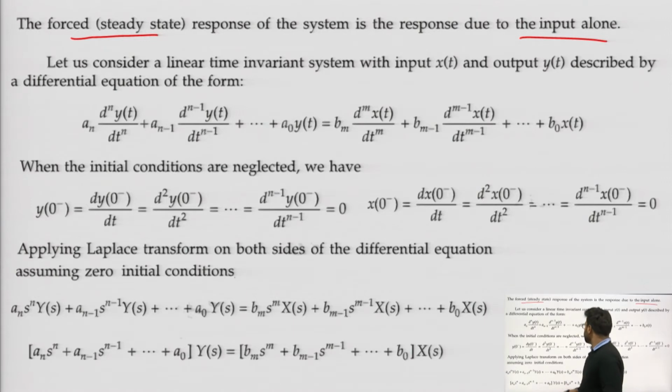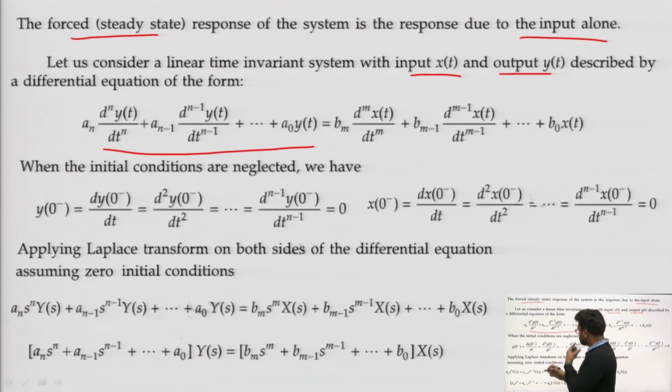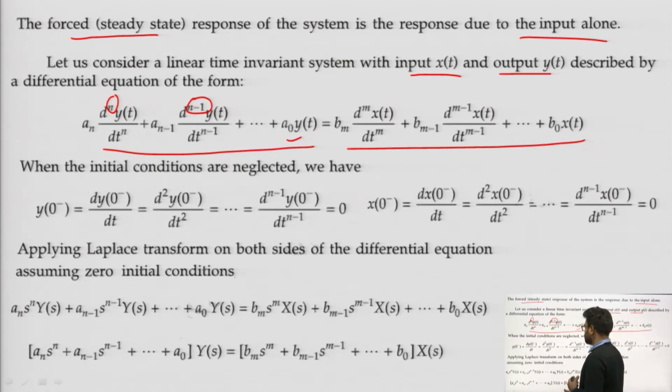So, if I have an LTI system with an input x of t as defined earlier and output y of t, then it can be written in terms of differential equation as a_n d^n y/dt^n plus a_(n-1) d^(n-1) y/dt^(n-1), and so on up to a_0 y of t. This will be a linear differential equation, which we can represent in terms of x of t. Initial conditions can be represented by y of 0 minus, dy/dt at 0 minus, d^2y/dt^2 at 0 minus.